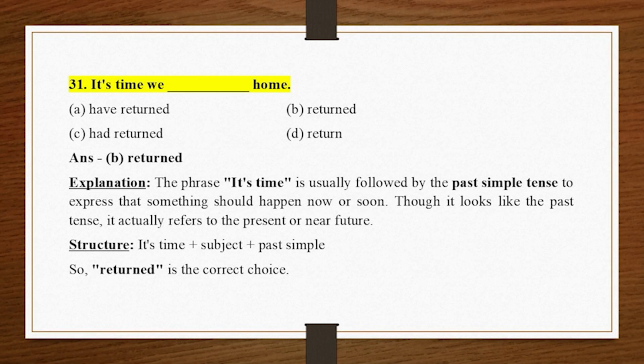31. It's time we underscore home. A. Have returned. B. Returned. C. Had returned. D. Return. Answer B. Returned. Explanation. The phrase it's time is usually followed by the past simple tense to express that something should happen now or soon.